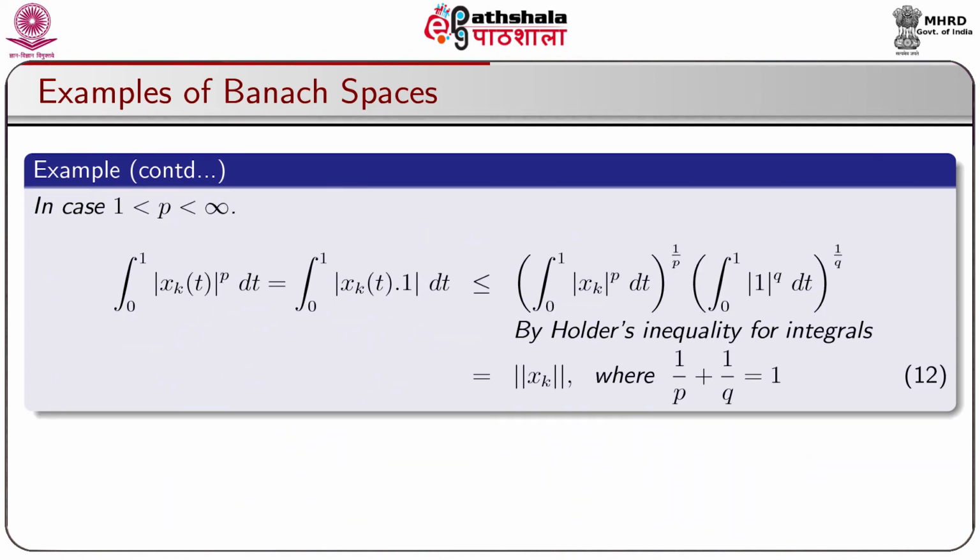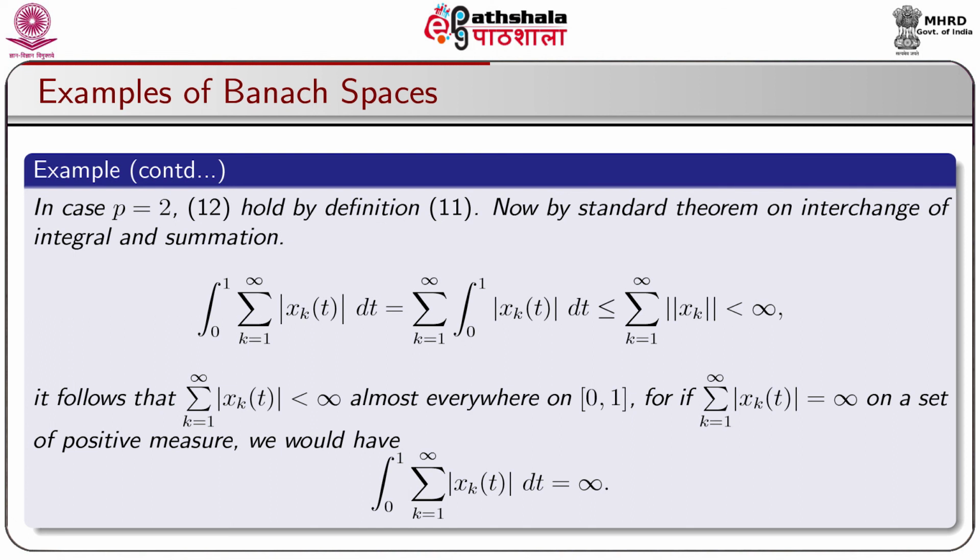In case 1 less than p less than infinity, integration 0 to 1 modulus of xk(t) whole to the power p dt is equal to integration 0 to 1 modulus of xk(t) into 1 dt, which is less or equal to integration 0 to 1 modulus of xk to the power p dt whole to the power 1 by p into integration 0 to 1 modulus of 1 to the power q dt whole to the power 1 by q. This follows by Holder's inequality for integrals, and is equal to norm of xk, where 1 by p plus 1 by q is equal to 1. In case p equal to 2, the earlier equation holds by definition.